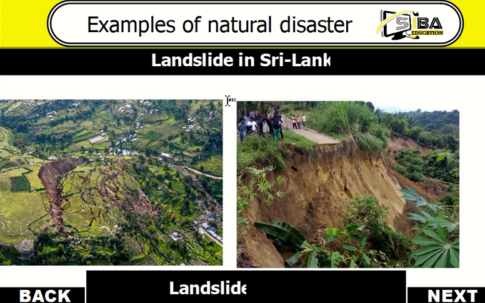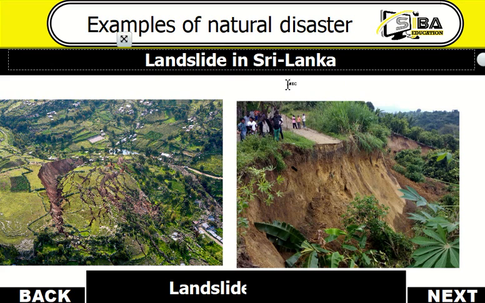And then we have another example here called landslide. A landslide happens as a result of movement of a rock or earth down a slope section of land. Now if you take a look at the picture we have here, you see that the section of the land is a slope. And then you see the section of the land has moved just like that. And when it happens, it causes a great destruction. This happened in Sri Lanka. It's another example of a natural disaster.